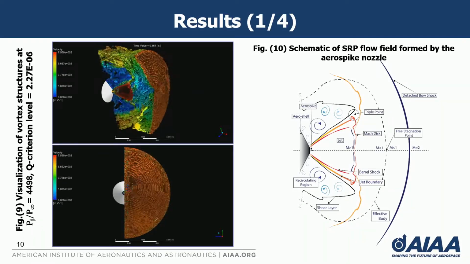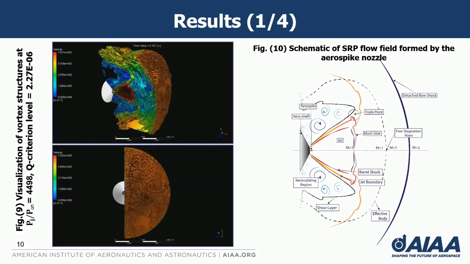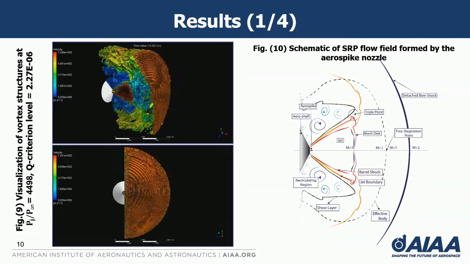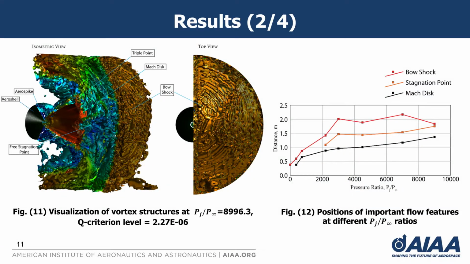Again, the flow passing through the Mach disk is subsonic, and so is the region after the bow shock formed by the oncoming supersonic flow. These two subsonic flows interact to form a region with zero velocity, named the free stagnation point. Here, the same Q-criterion based vortex visualization is shown, but the ratio of the jet pressure to the freestream pressure is kept at a higher value of 8996.3. A plot of the change in position of the most important features, the bow shock, stagnation point, and the Mach disk, is plotted against the defined pressure ratios.